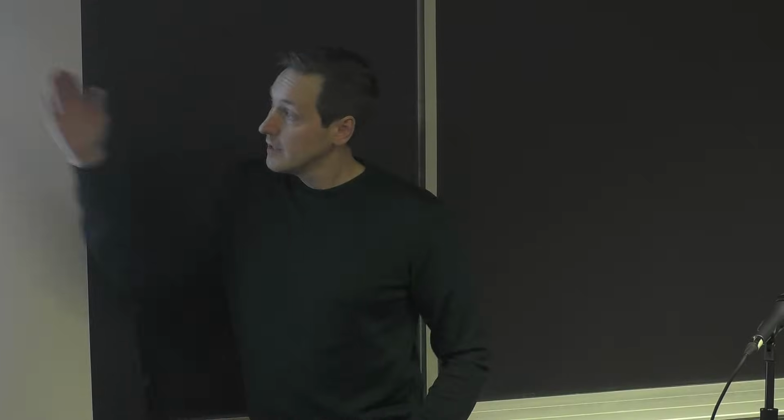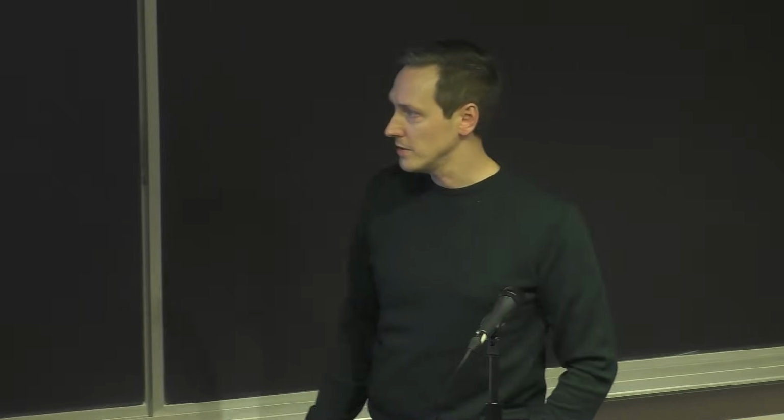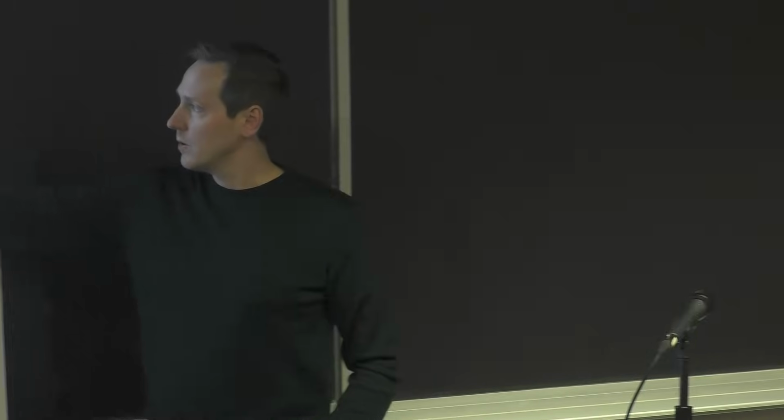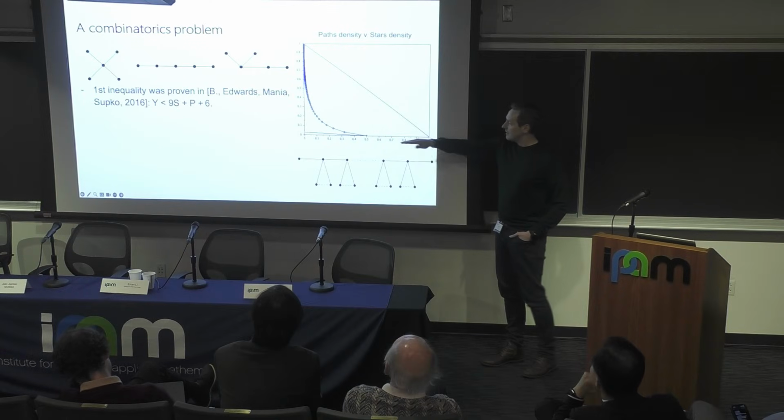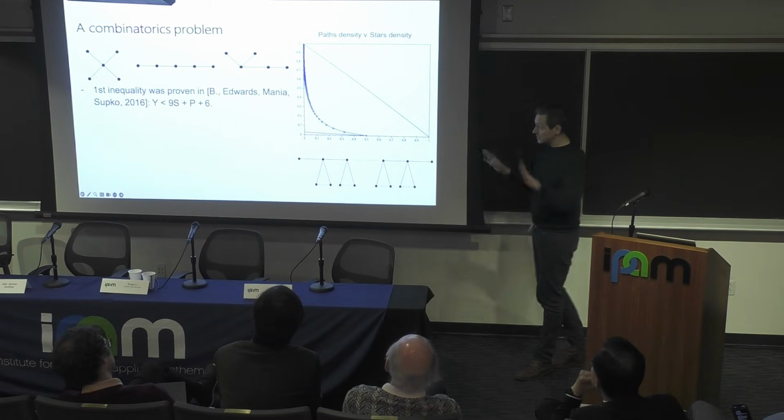We couldn't make progress. Then finally came three very good students: Ora Mania, Catherine Edwards, and Catherine Sutko. They were good students before too, but these three. And together we were able to prove that this first part of the polytope is actually tight. Now, it corresponds to something extremely simple.